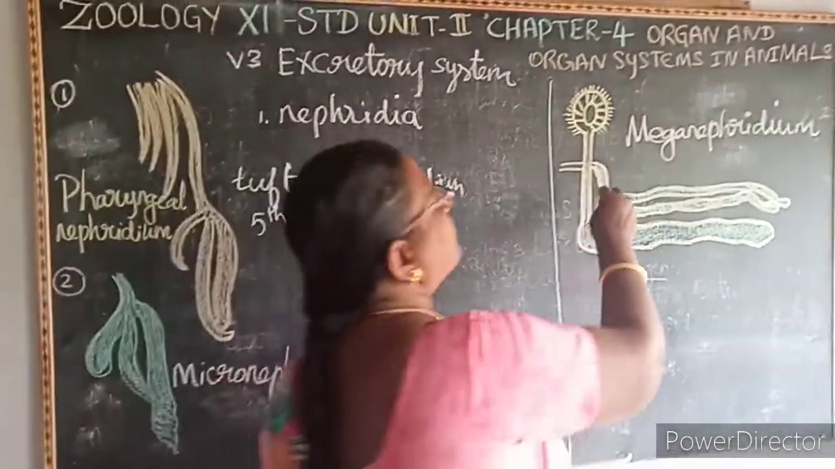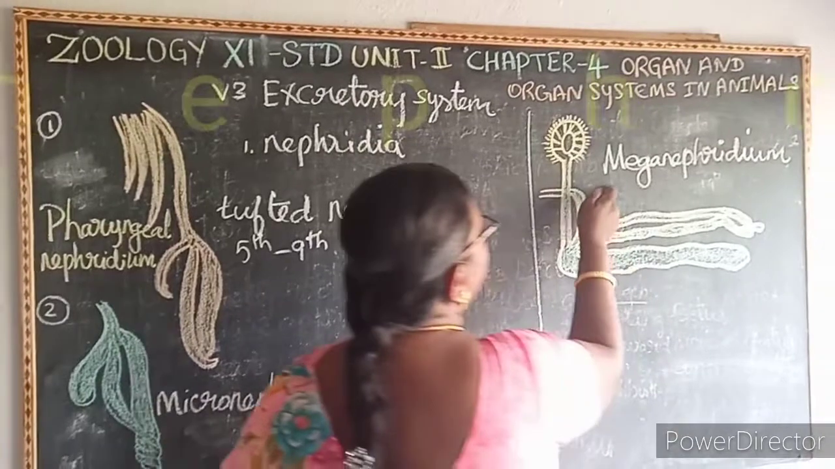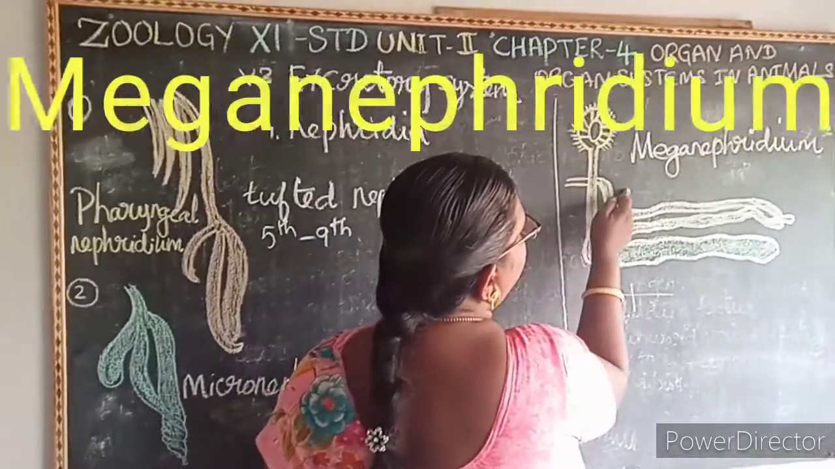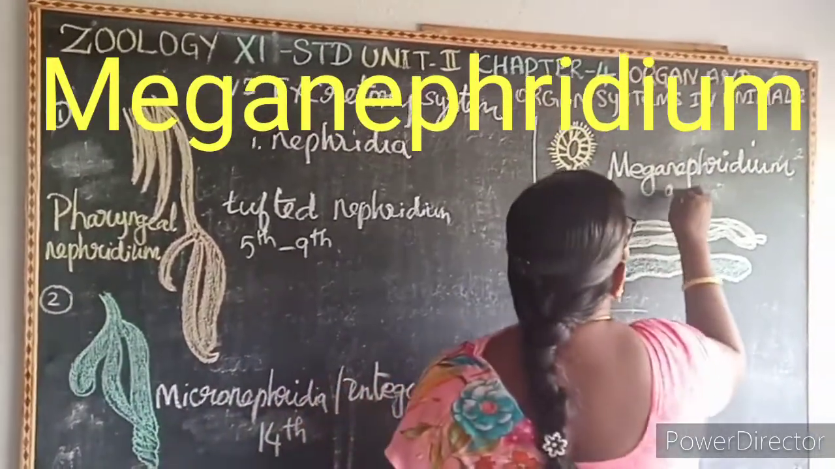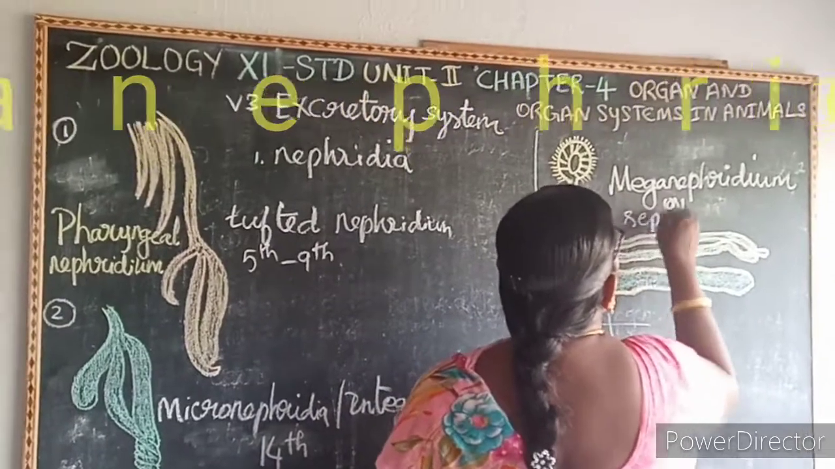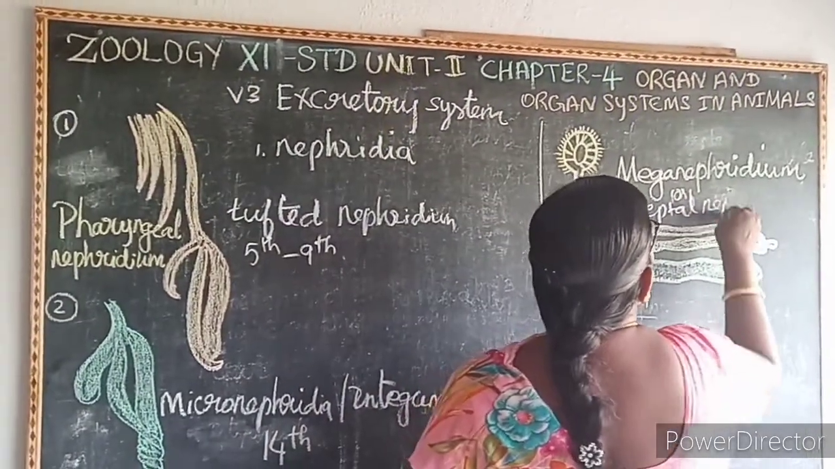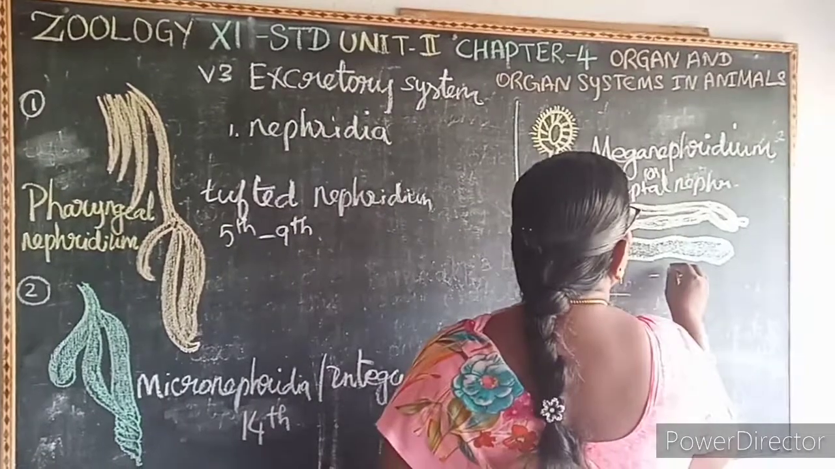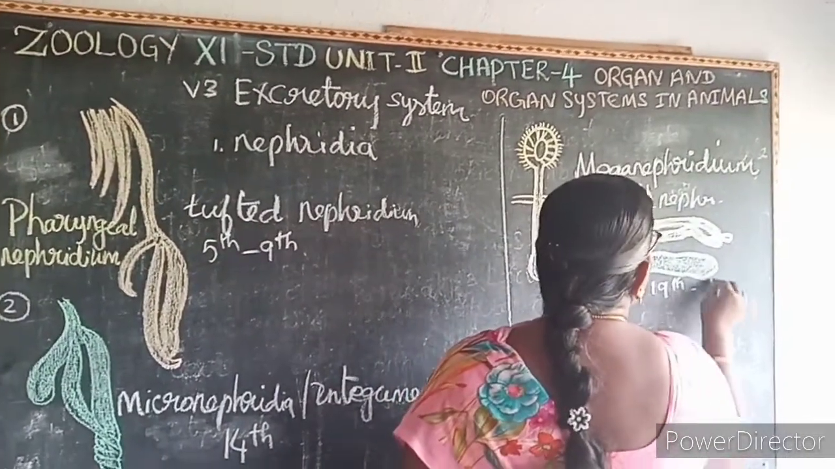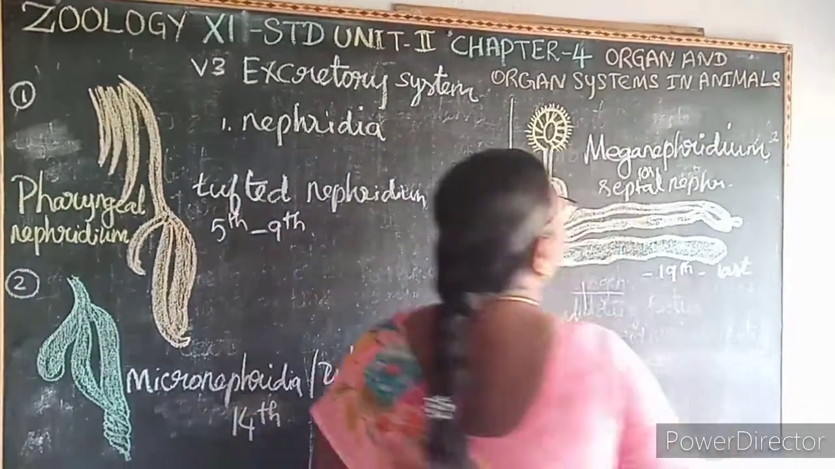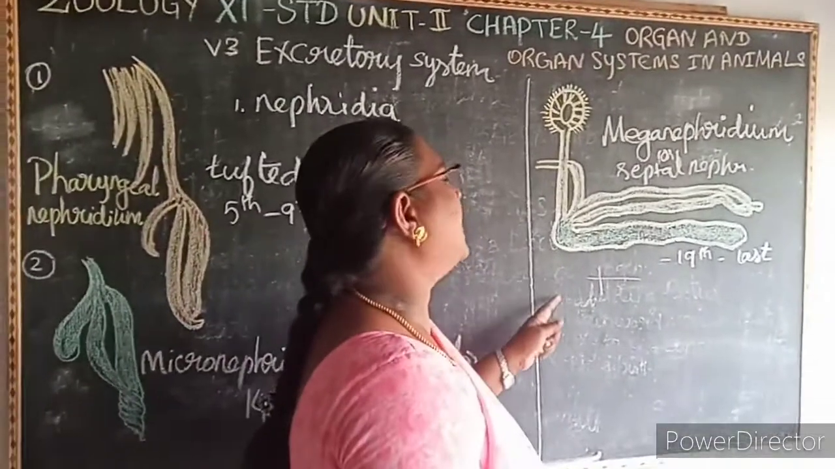Then the third one is the meganephridium. See the picture. It is otherwise known as the septal nephridia. It is present from the 19th segment to the last segment.